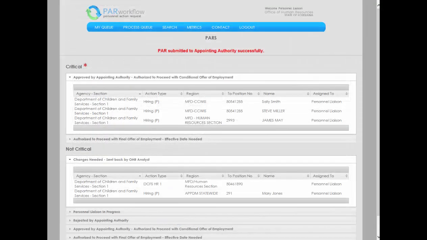Once submitted, you will be returned to your home screen where you will see the message PAR submitted to appointing authority successfully. It is important to note that OHR staff will not be able to change or make any corrections to your PAR after you submit it to the appointing authority for approval. Therefore, you must ensure that all information entered is accurate. If a PAR is submitted with incorrect information, it will not be approved by OHR staff and will be returned to the Personal Liaison for correction. Once corrected, it must be resubmitted through the entire approval process.